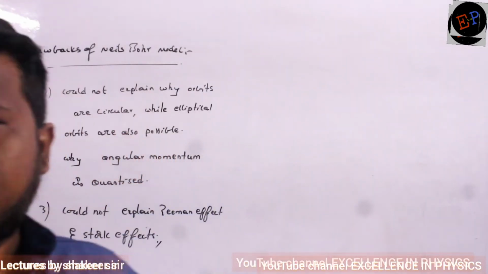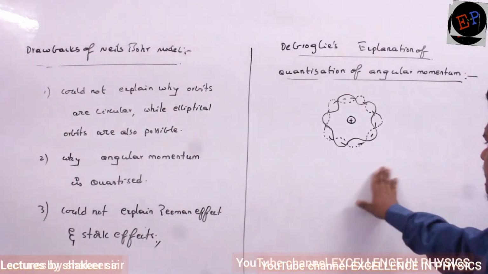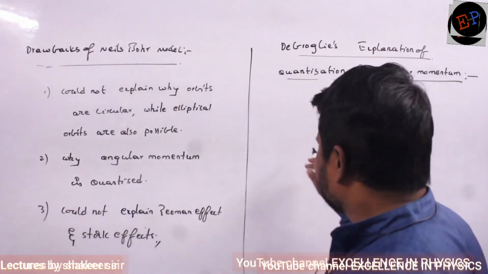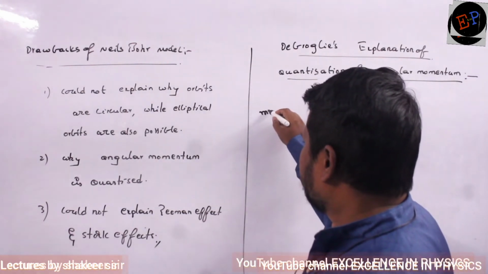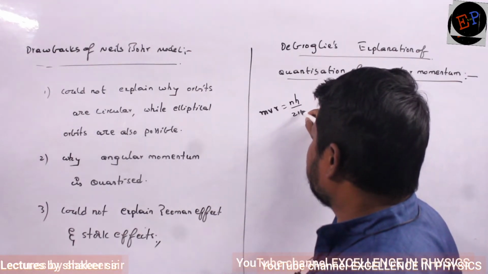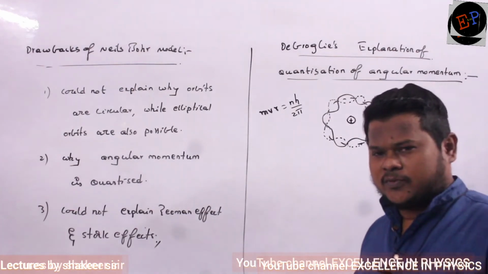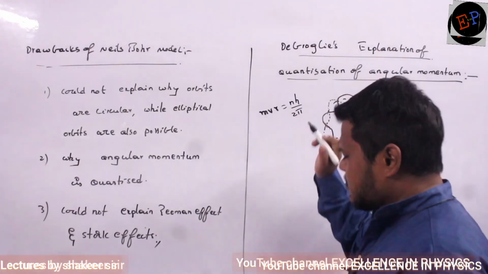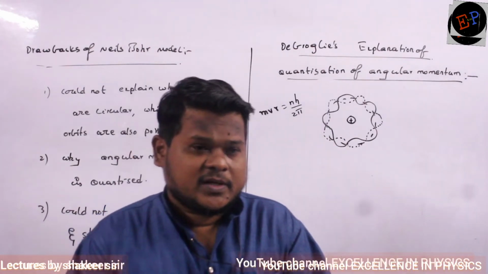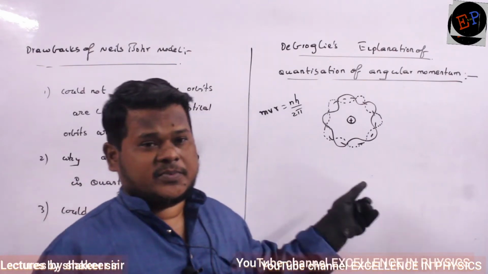Okay. De Broglie's explanation of quantization of angular momentum. Okay. Here, what Niels Bohr has said is that angular momentum mvr should be an integral multiple of nh by 2 pi. This is what he said in the third postulate of Niels Bohr. But how this is possible, Niels Bohr could not explain. And this explanation was given nearly 10 years later.